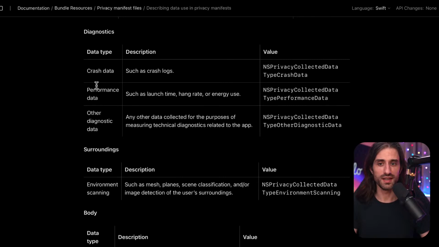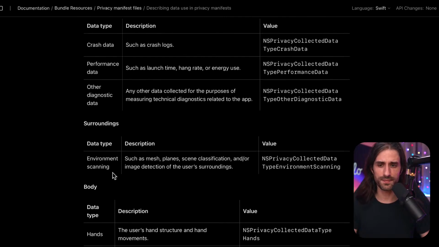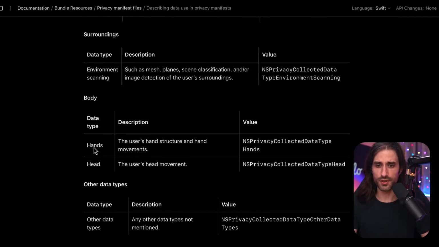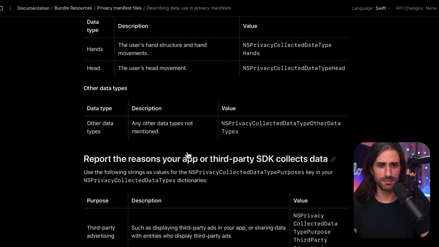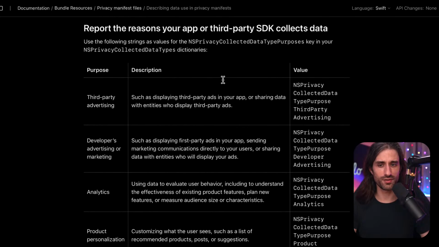Advertising data, of course, diagnostic data. So if you use things like Crashlytics, this falls into this category. Surroundings, so this is more for augmented reality apps, I would say. Things about the body, so the hand and head movement, maybe more for apps that use the Vision Pro. And other data types. Then you have the reasons why the app or the third-party SDK collects the data.